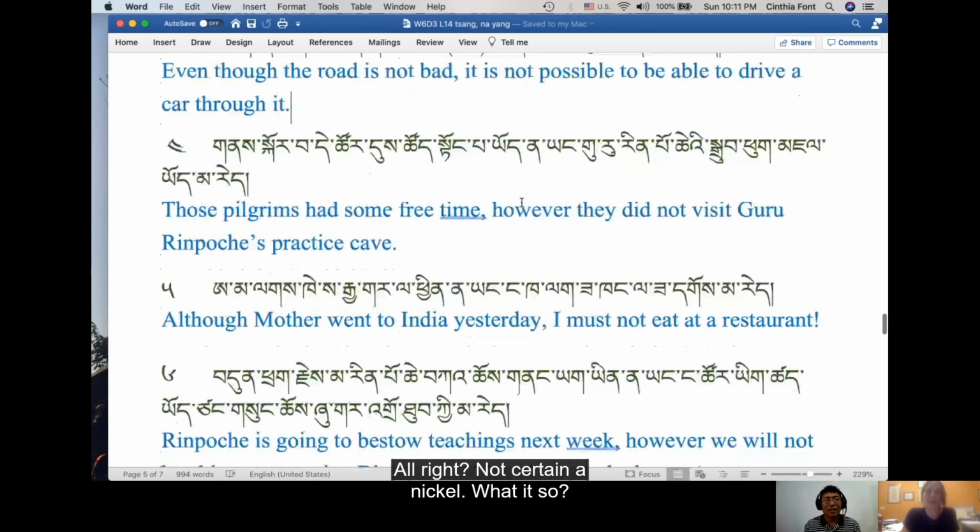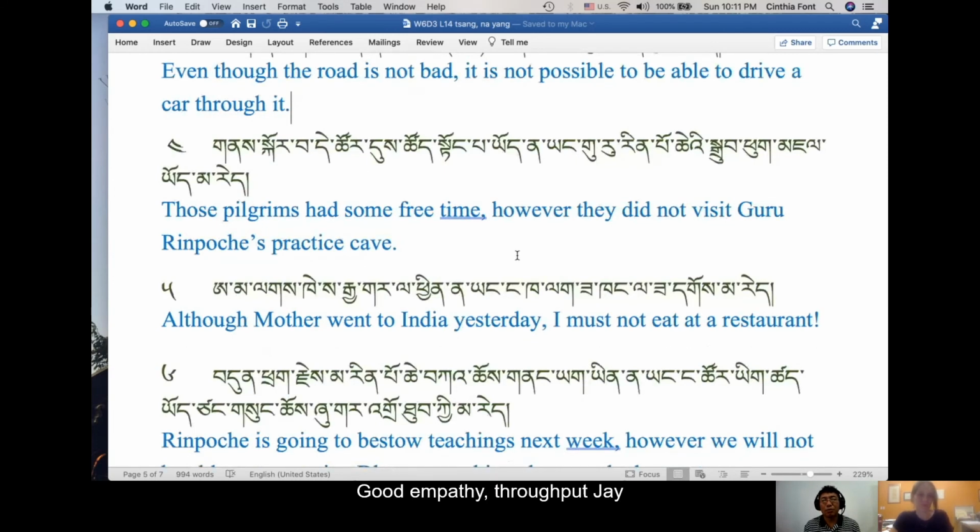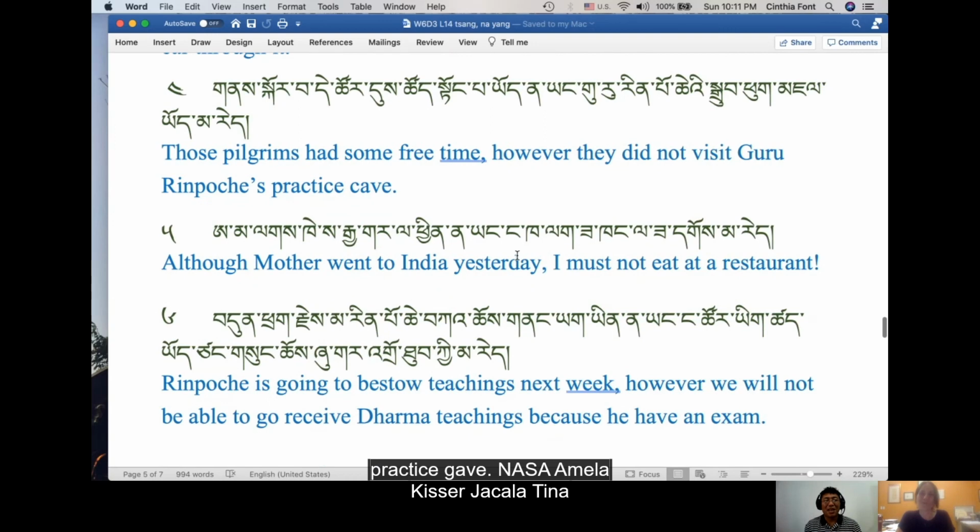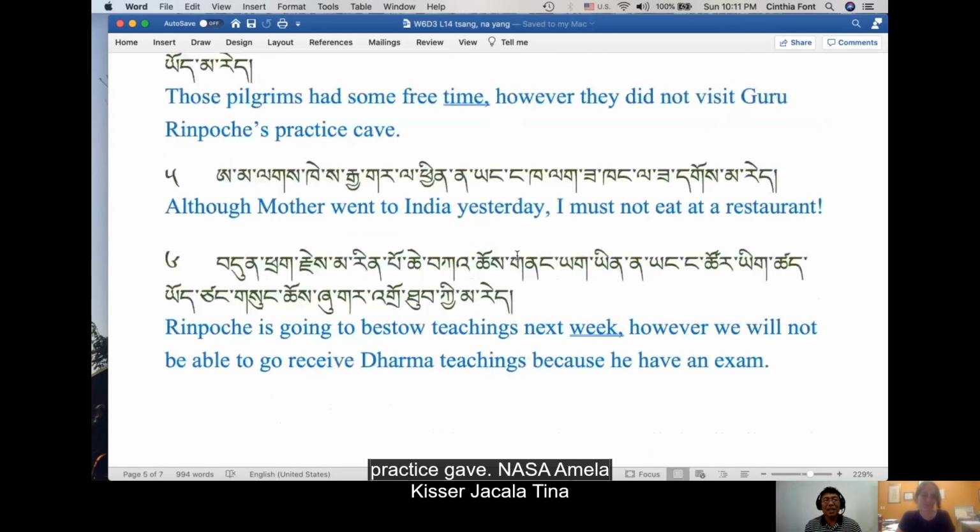So, Nego wa tezo tuzu tongba yunayang guru rinpoche drupu je yo mare. Those pilgrims had some free time, however, they did not visit Guru Rinpoche's practice cave. So, amala kesa yakala chinayang ngakala sakangla sagomare. Although mother went to India yesterday, I must not eat at a restaurant.